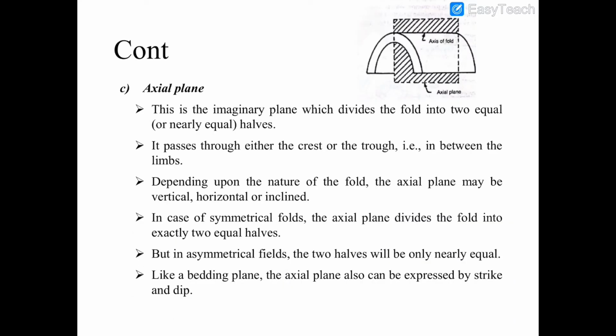Axial plane. This is the imaginary plane which divides the fold into two equal halves or nearly equal halves. It passes through either the crest or the trough, that is in between the limbs. Look at this figure here. This is the imaginary plane which is dividing this fold into two equal or nearly equal halves. That is called axial plane.